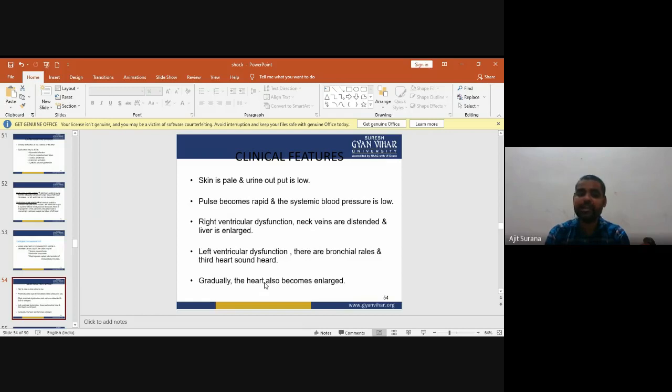Skin becomes pale and urine output is low. Pulse becomes rapid and systemic blood pressure is low. In right ventricular dysfunction, neck veins are distended and the liver is enlarged. In left ventricular dysfunction, there are bronchial rales and a third heart sound is heard. Gradually, the heart also becomes enlarged. These are the clinical features of cardiogenic shock.